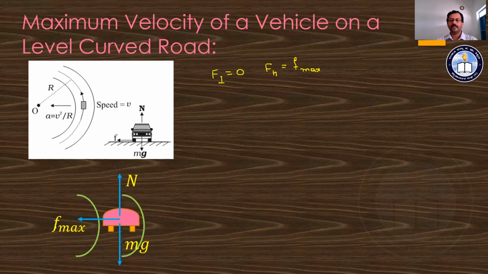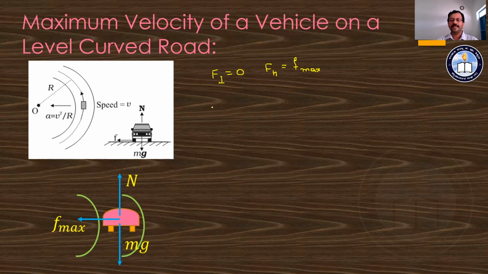F ಅಂತ ಕೊಟ್ಟಿದೆ, ನಾನು F max ಅಂತ ಹೇಳ್ತಿದ್ದೇನೆ. It is the maximum static frictional force that is going to act here. It is a limiting frictional force which is going to act. And this frictional force is going to provide the required centripetal force to pass through this circular path.